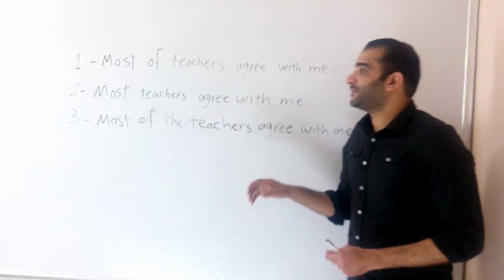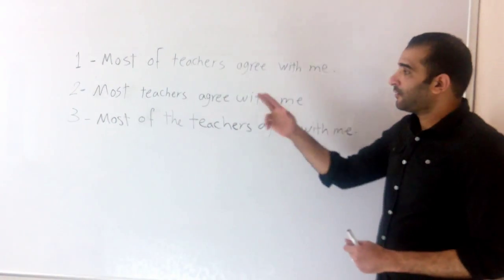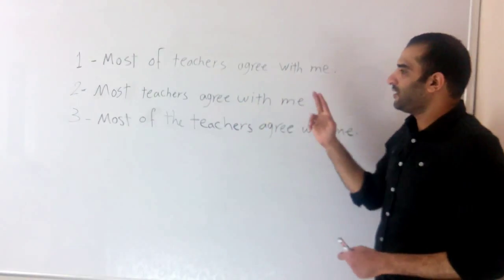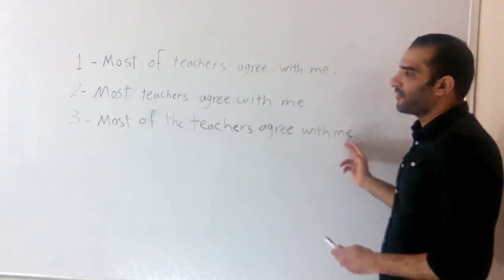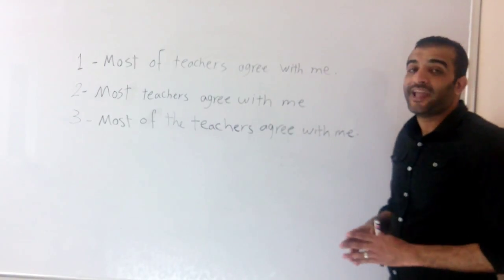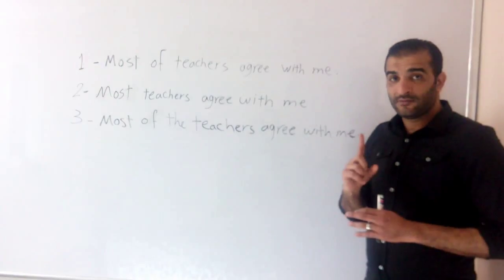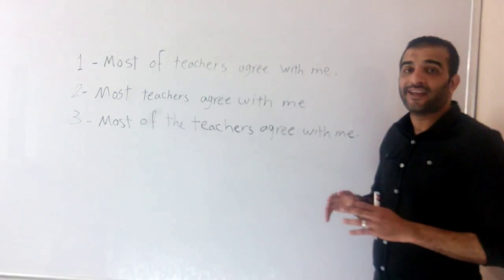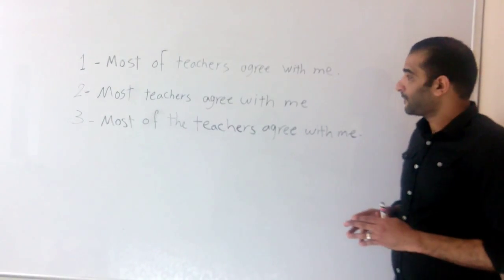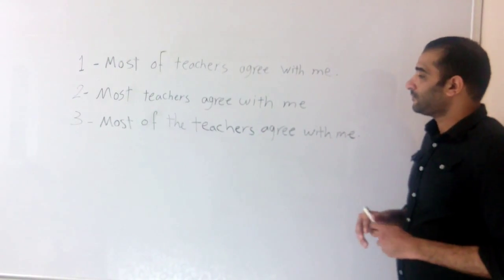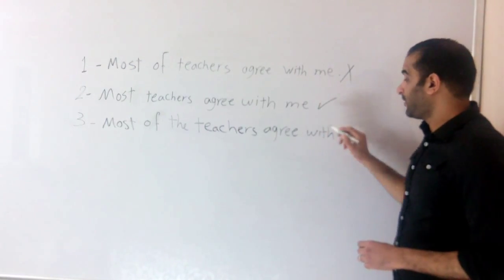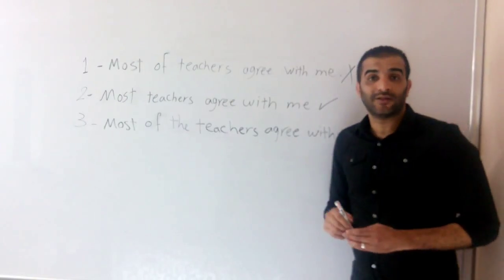We've got here three examples. Number 1, most of teachers agree with me. Number 2, most teachers agree with me. Number 3, most of the teachers agree with me. One of these examples is incorrect and 2 are correct. Try to pick out the incorrect one. Surely number 1 is the incorrect one. 2 and 3 are the correct ones.